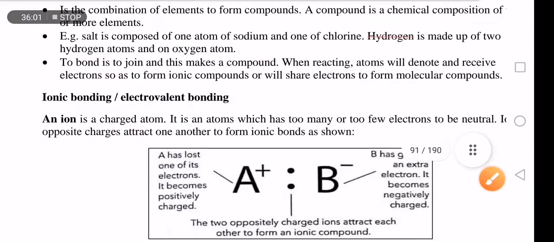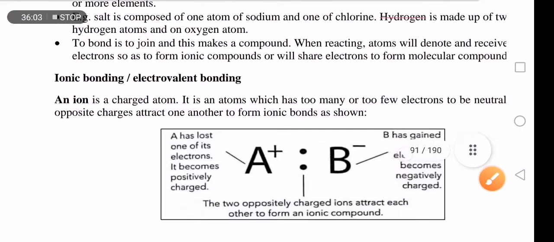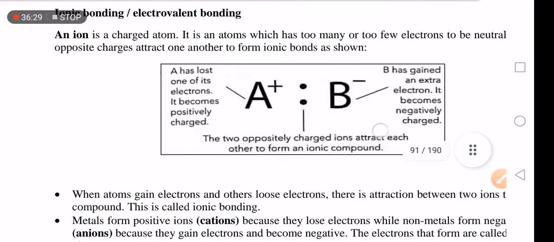We want to talk about types of bonding. We have two important types of bonding. We have ionic bonding, or electrovalent bonding. I am going to give you the definition so that if a question comes that says define ionic bonding, you will be able to answer it.